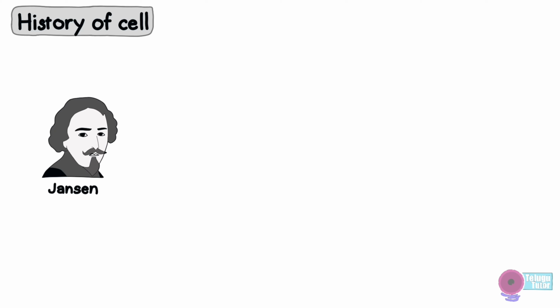And next is the history of the cell. Usually cells are microscopic, and the invention of the microscope during the 1600s led to the discovery of the cell. Zacharias Janssen was the first known person to build a microscope, and this is how the microscope looks.